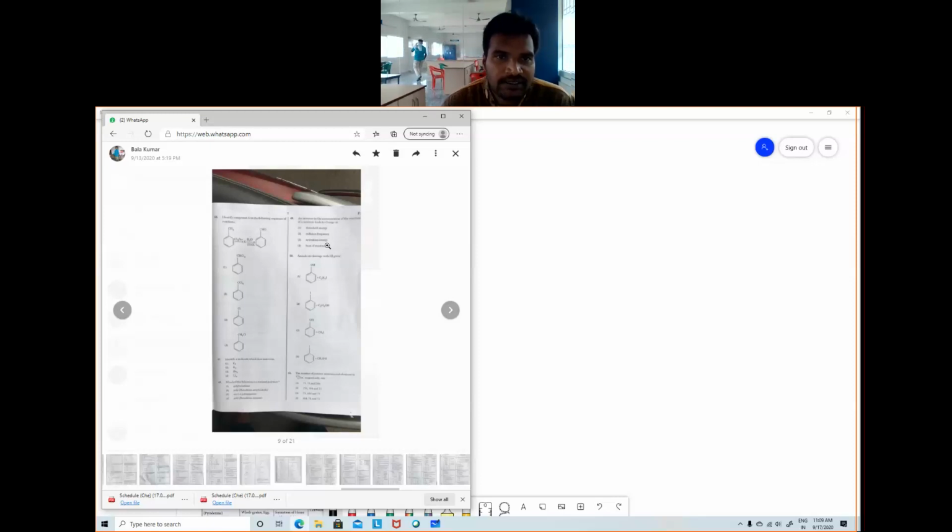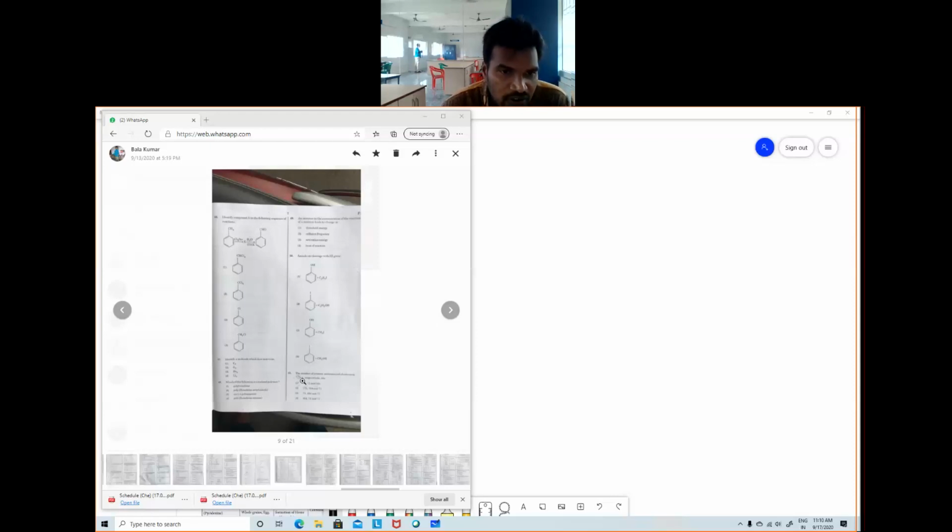An increase in the concentration of the reactants of a reaction leads to a change in: threshold energy, collision frequency, activation energy, heat of reaction. So this is also our chemical equilibrium concept. Next,